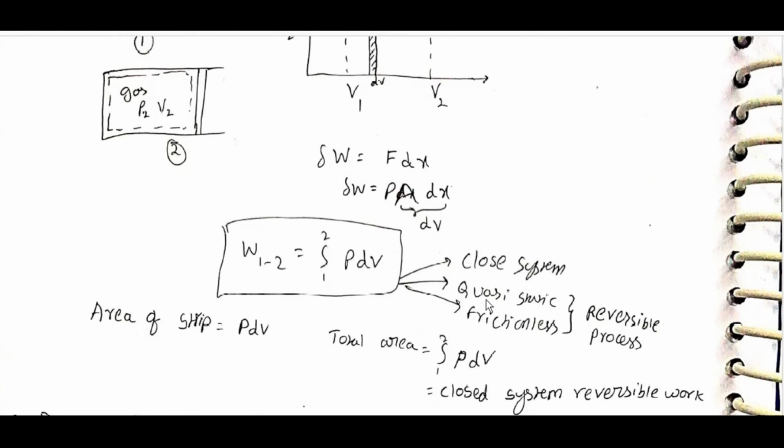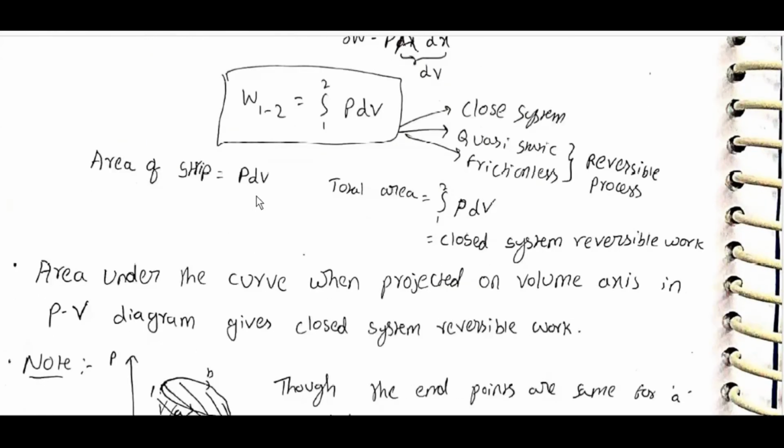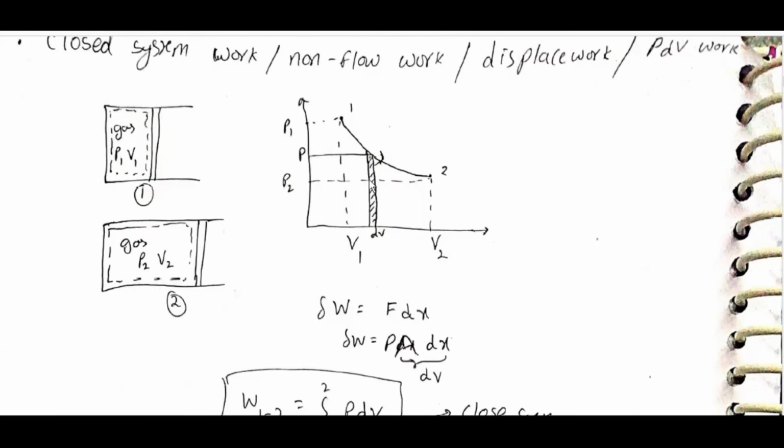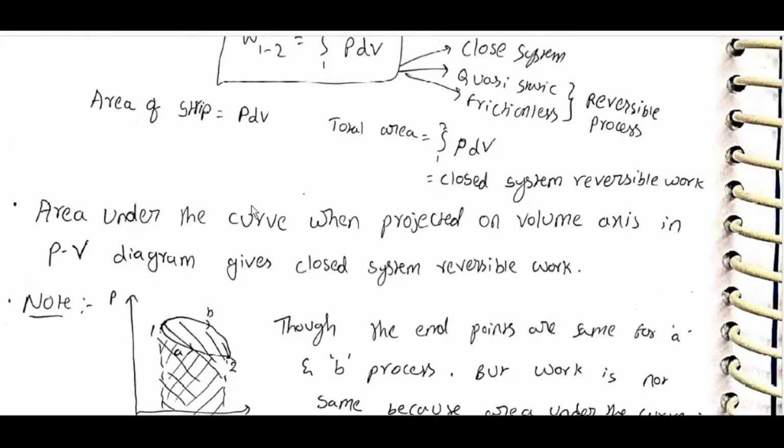Closed system, quasi-static, frictionless: these mean a reversible process. Area of the strip is equal to PdV. Total area is equal to integral 1 to 2 PdV, which is the closed system reversible work. The area under the curve when projected on the volume axis on the PV diagram gives the closed system reversible work.